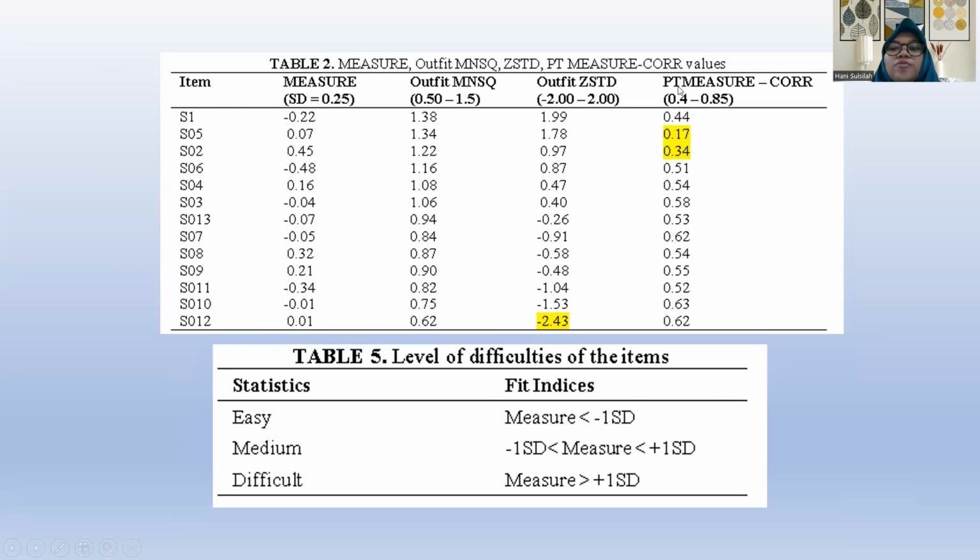For the point measure correlation, we also have the indicator that the value must be 0.4 until 0.85, but questions number 2 and 5 are less than 0.4.